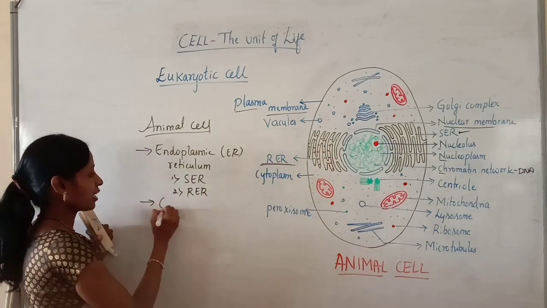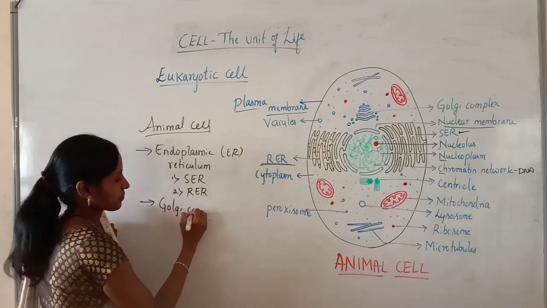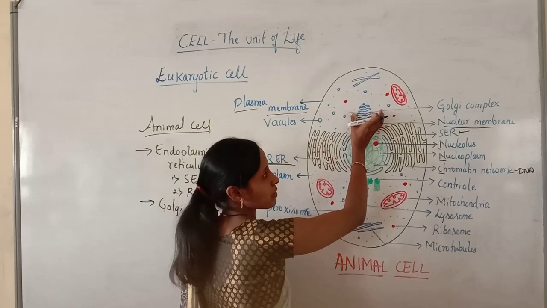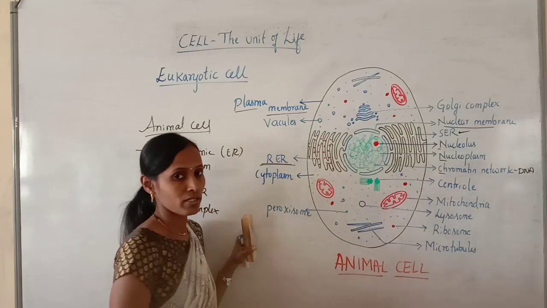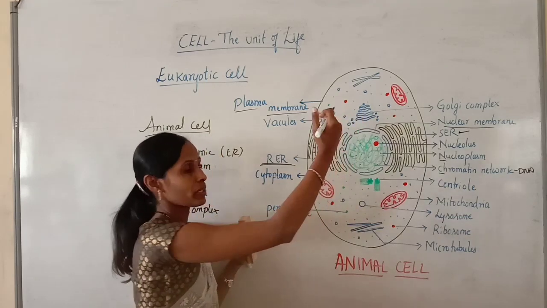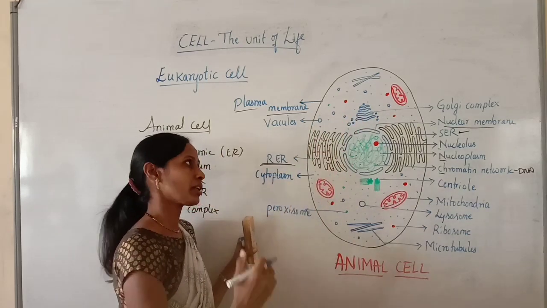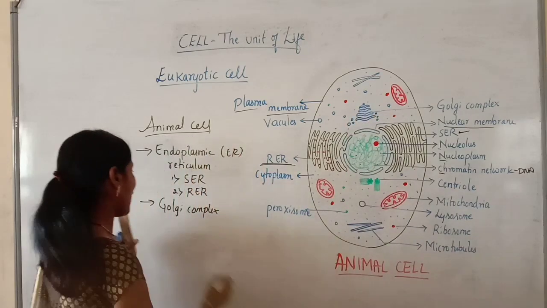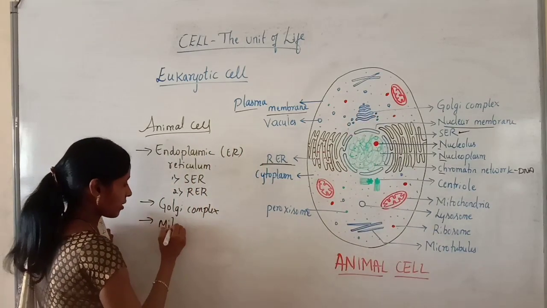Then followed by the Golgi complex. Here the Golgi complex is present very near to the nucleus. I told you there is a reason why the Golgi complex is located very near to the nucleus, which we will discuss later. Here the Golgi complex is present, and next, mitochondria.